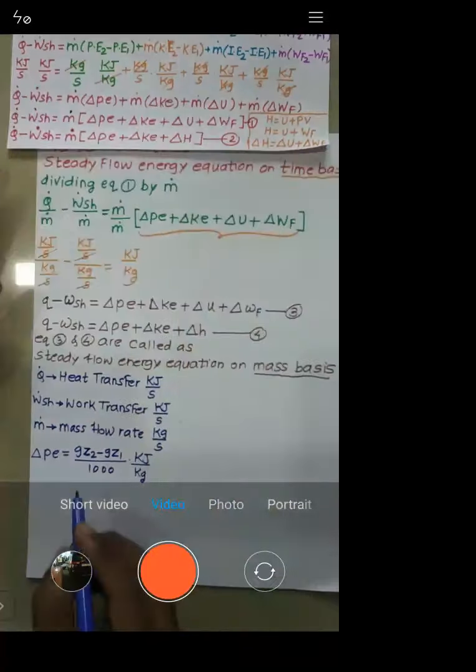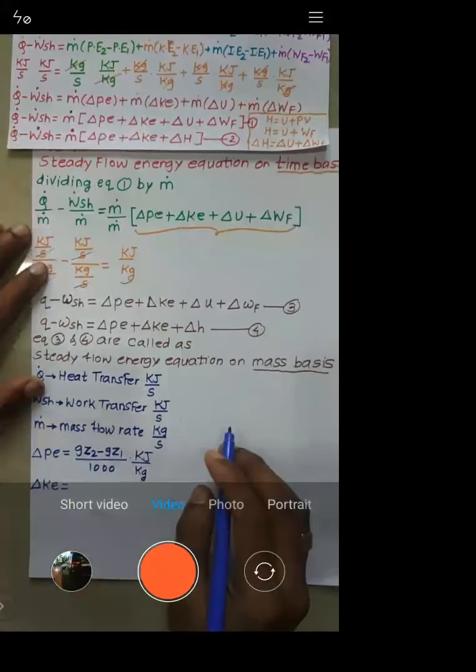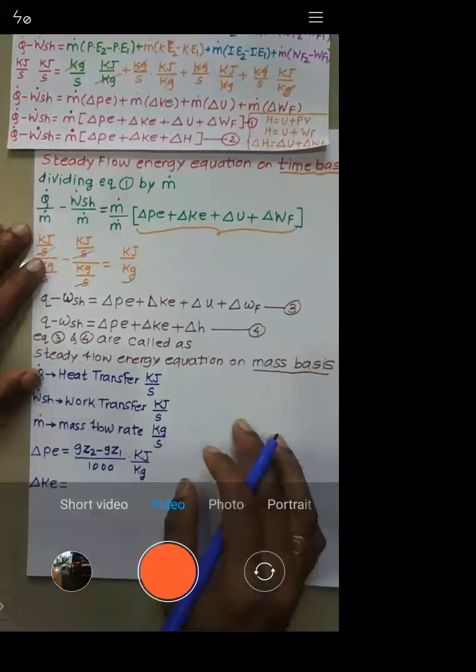Now change in kinetic energy. Let us calculate the change in kinetic energy. How do you calculate kinetic energy? Half into m v square, right?